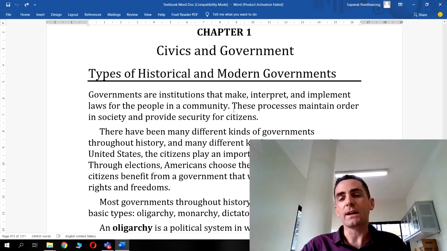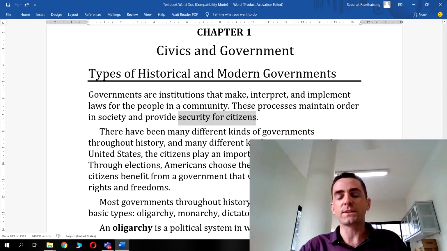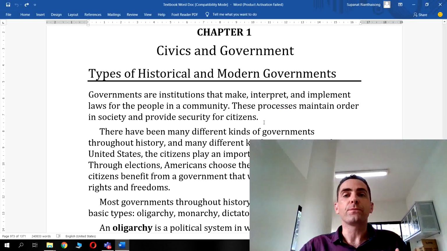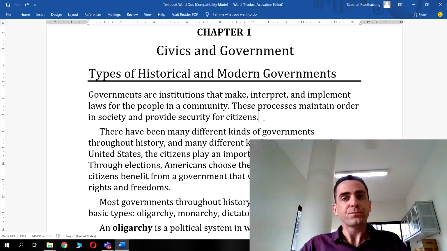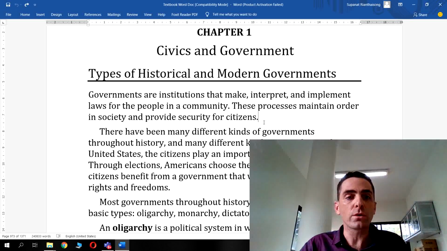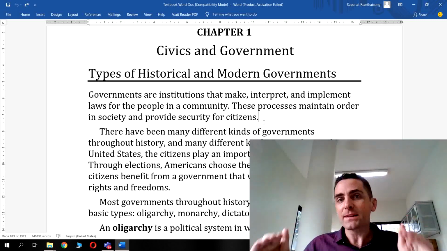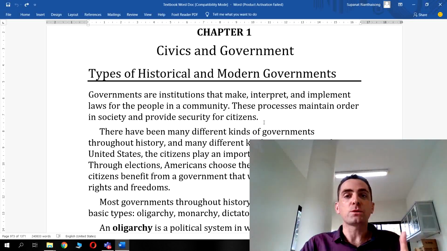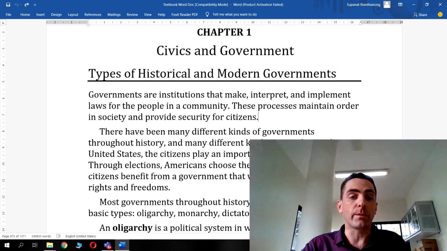Okay, so these processes maintain order in society. It stops society from descending into chaos. That's the theory anyway, and gives security for the citizens as well. So in theory, if you live under a government, you will have laws provided for you that will make your life better, okay? You'll be more secure, and you'll have more law and order, there'll be more balance within the society itself to help you pursue whatever you want to do. That's the theory anyway, okay?